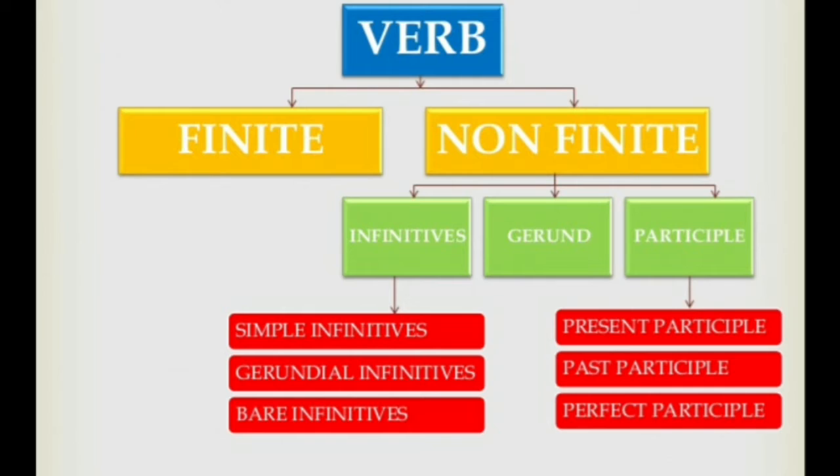Now, we are going to see the classification of verb or the kinds of verb. Verbs can be classified as finite and non-finite. Finite verbs and non-finite verbs. Non-finite verb can be further classified into infinitives, gerund and participle. And there are other more classifications. Now, we are going to learn the finite and non-finite verb and their classifications.